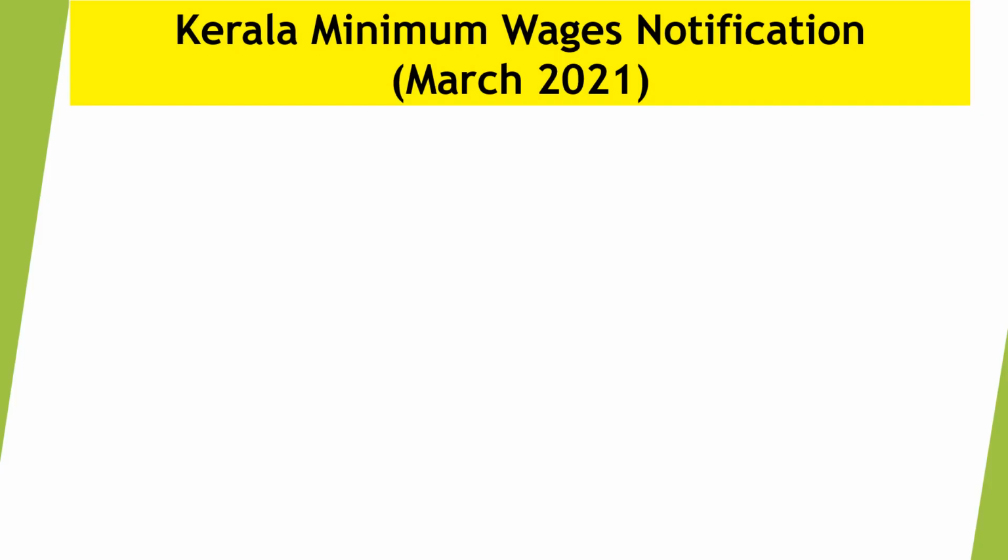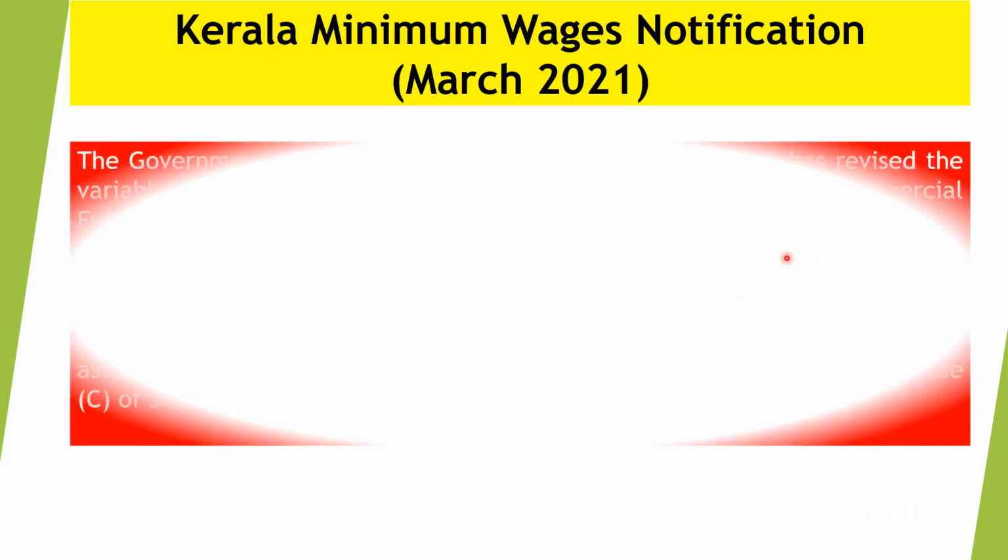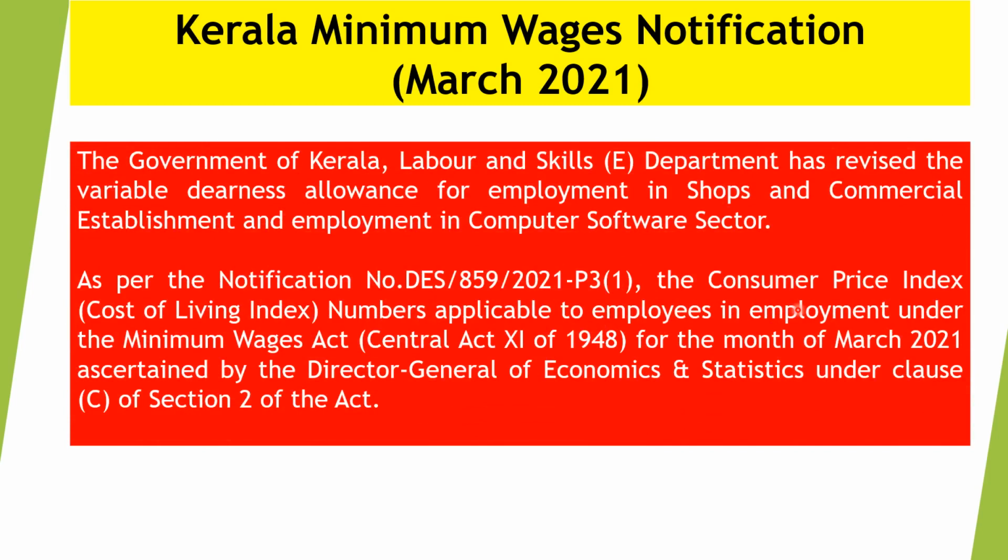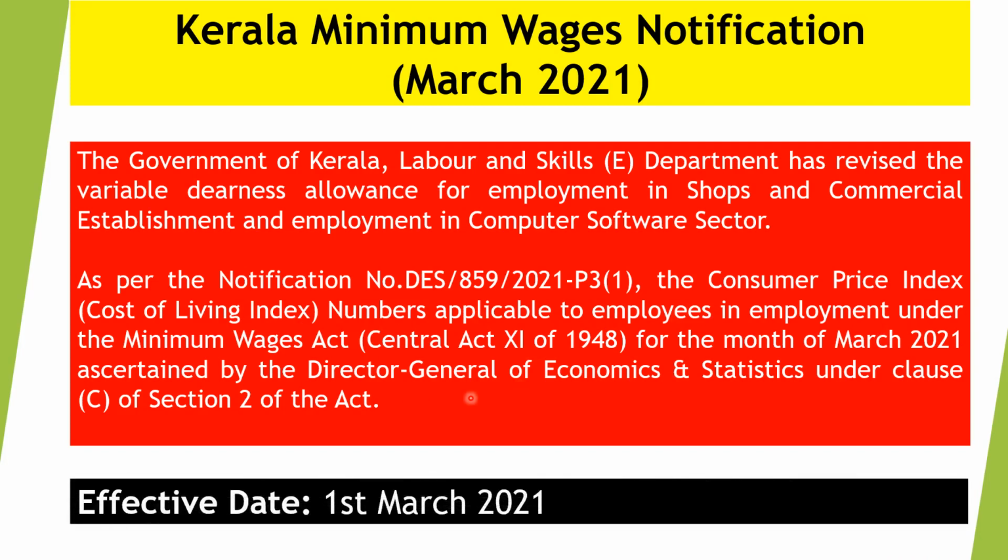Government of Kerala Labour and Skill Department has revised the variable dearness allowance for employment in shops and commercial establishments and employment in the computer software sector. As per the notification, the consumer price index number, meaning cost of living index numbers applicable to employees in employment under the Minimum Wages Act for the month of March 2021, ascertained by the Director General of Economics and Statistics under clause C of section 2 of this act, is effective from 1st March 2021.